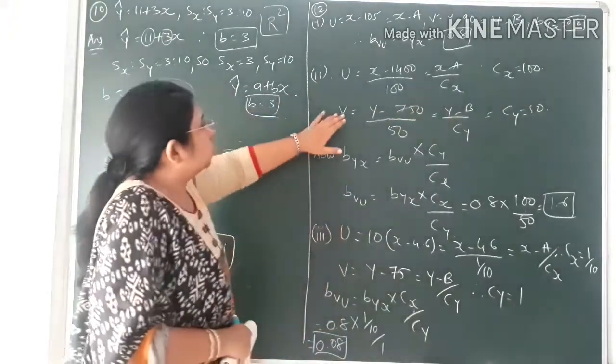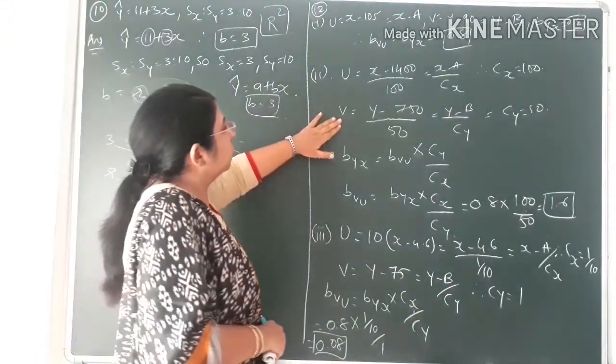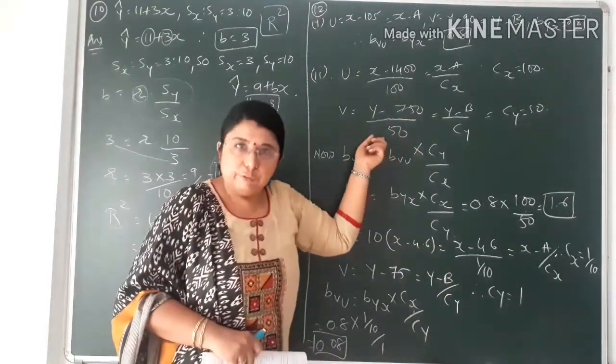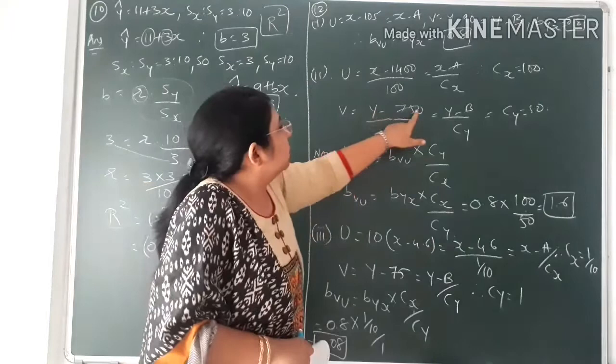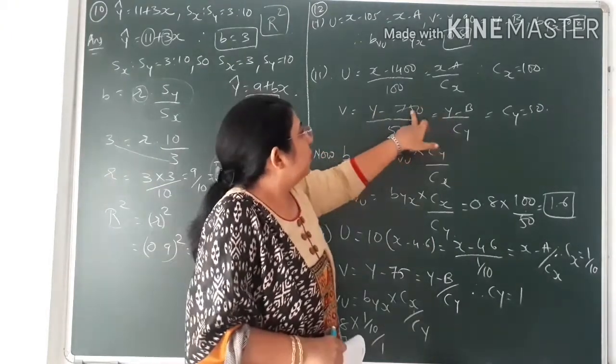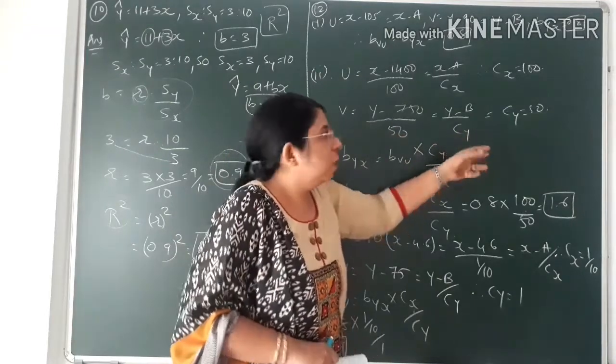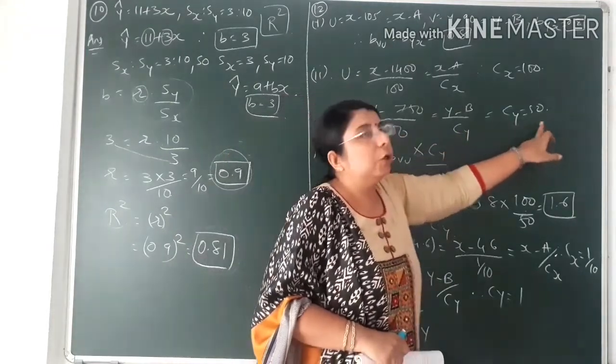Okay. Now the next value that has been given in the question, that is v is equal to y minus 750 upon 50. So y minus b upon cy, right? So b value would be 750 and cy value would come to 50. So over here you can see I have written cy is equal to 50.